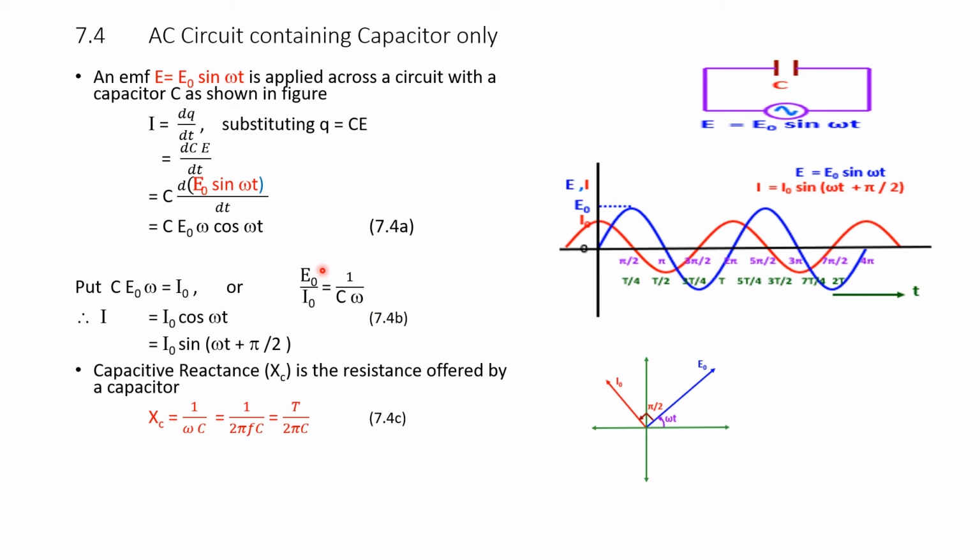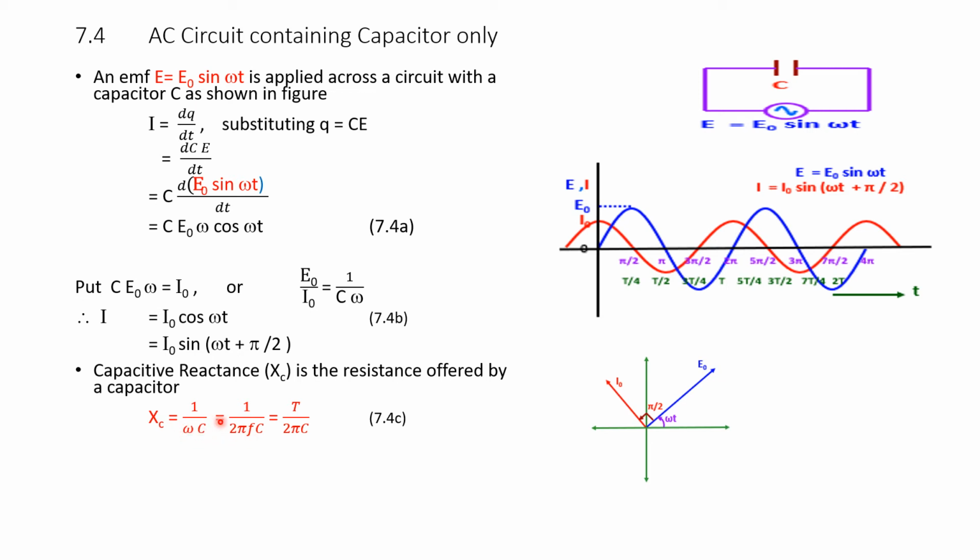E naught by I naught can be represented as Xc, that is capacitive reactance. The suffix C represents capacitive, X is reactance, the reactance due to the capacitor, given by 1 over omega c. Because omega equals 2 pi f,